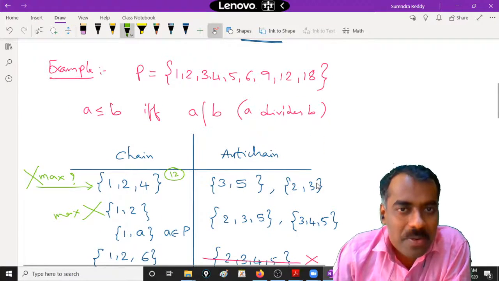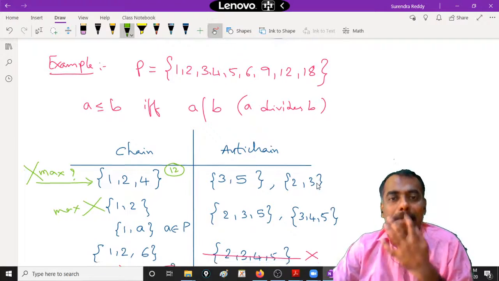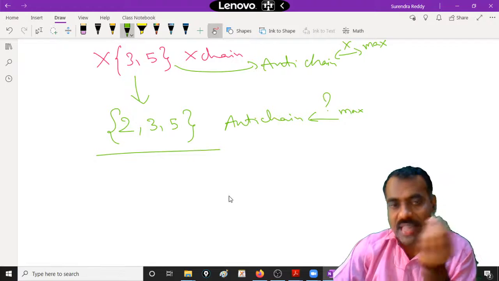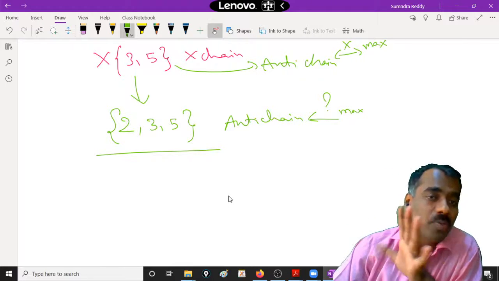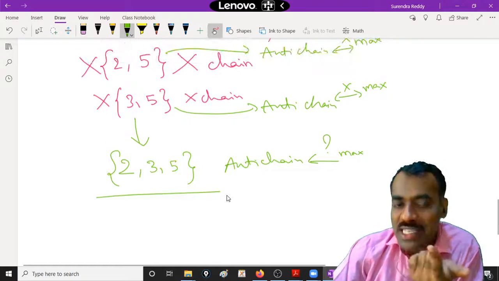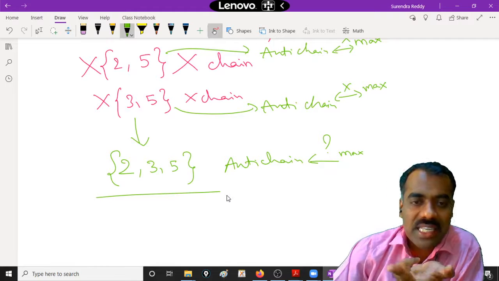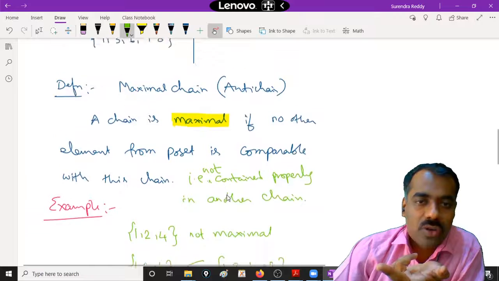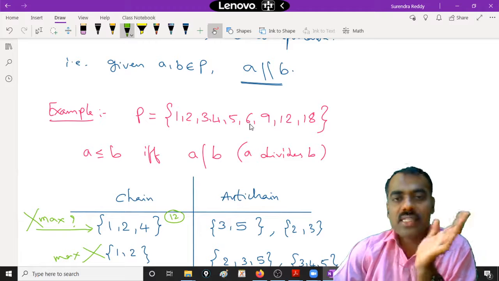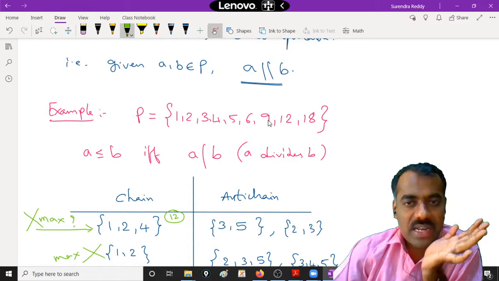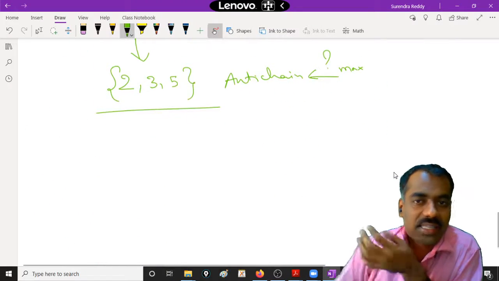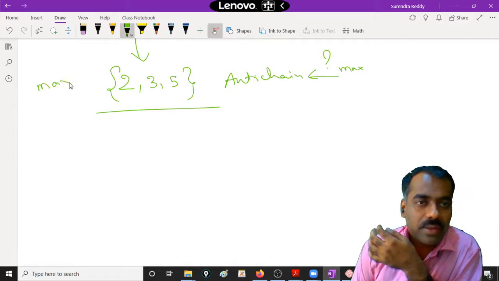Is 2, 3, 5 a maximal anti-chain? Can we put any other element such that it is still an anti-chain? It is not at all possible. Because 2 is there, no multiple of 2 should be there. Because 3 is there, no multiple of 3 should be there. So all multiples of 2 and 3 will go: 4, 6, 9, 12, and 18 will all go. So you can check that this is actually a maximal anti-chain.